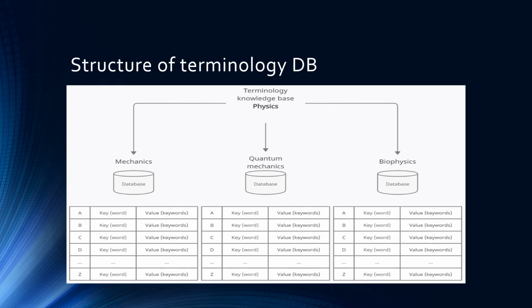In this case we have 26 tables for each database, and the total set of our physics terminology database will contain 3 sublevels of shared distributed databases related to mechanics, quantum mechanics and biophysics, and that's enough for getting enough information about one of these 3 topics from the physics subject area.